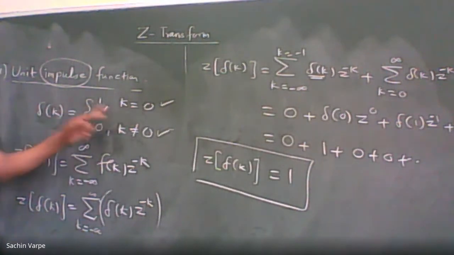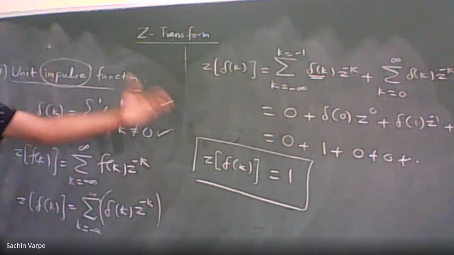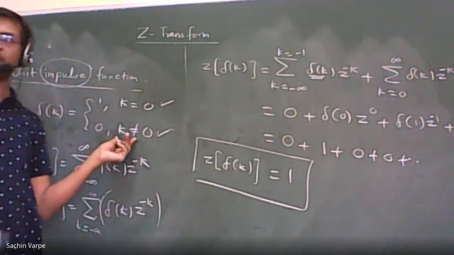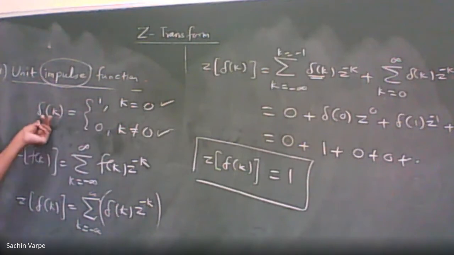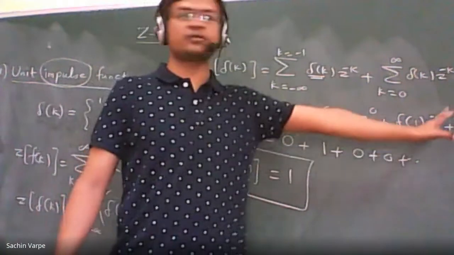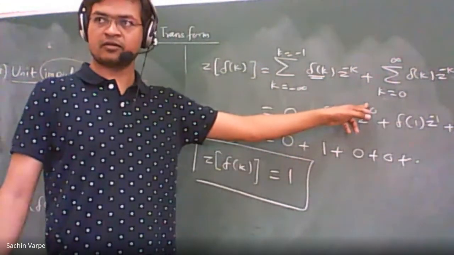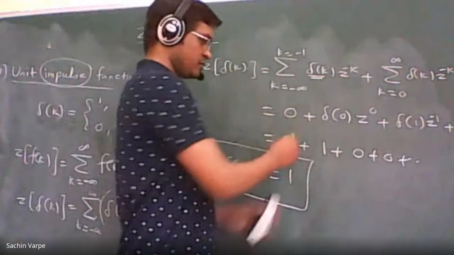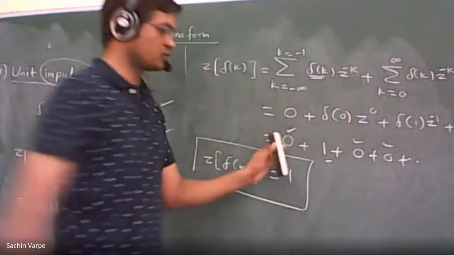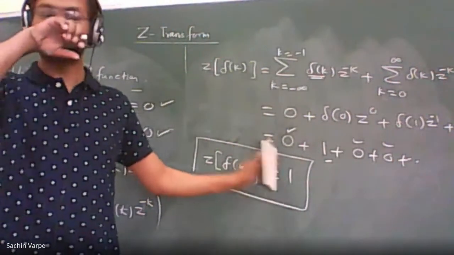when k equal to 0, what is delta k? 1. So that is why delta 0 is 1. Delta 1 is 0 because k is non-zero. For k non-zero, delta 1, delta 2, delta 3, all will be 0. That is why all other terms will be 0. So only this will be non-zero, that is 1 into the rest of z. Right? So these are 0 terms and only one is non-zero, so the sum will be 1. That is the Z transform of the unit impulse.